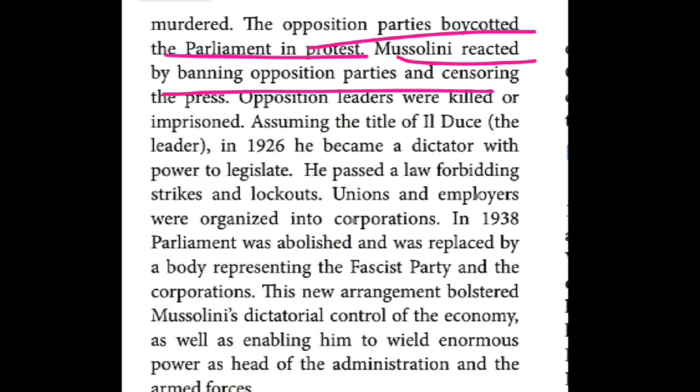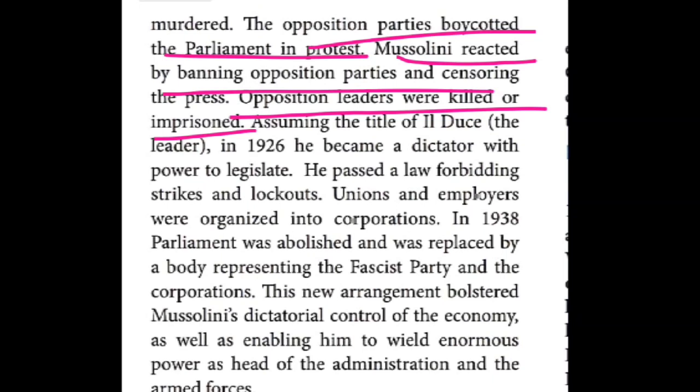The press was banned. Italy's journals and newspapers were cancelled, censored by Mussolini. Opposition leaders were killed or imprisoned. Whoever the opposition party leaders were, everybody was killed, murdered or imprisoned.